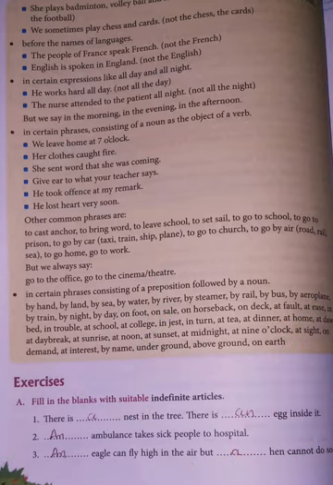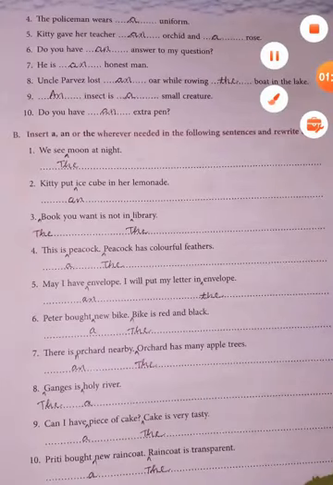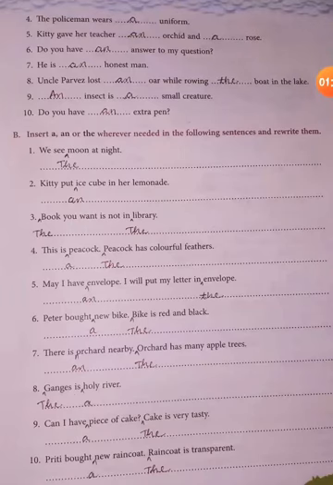So now let's move on to the fourth one. The fourth one is: the policeman wears dash uniform. See, as I told you in the explanation, whenever we get a sound of uni, we will always use a over there as an article. Okay, so wherever the uni sound comes, we will use a as an article before it.